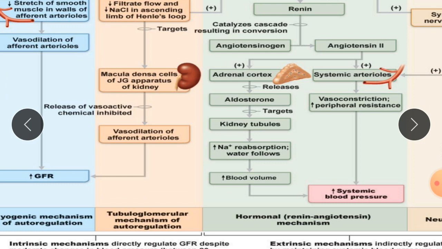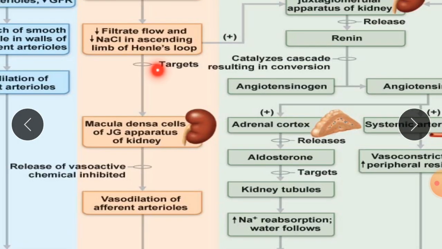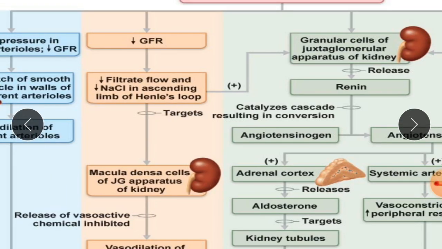But when there is a decline in the absorption of sodium and chloride, it prevents the secretion of nitric oxide. As we know, nitric oxide is responsible for vasodilatation, so if its secretion decreases, the ultimate effect is vasoconstriction, and due to that, constriction of your arterial wall is going to develop, and also constriction of the tubules.